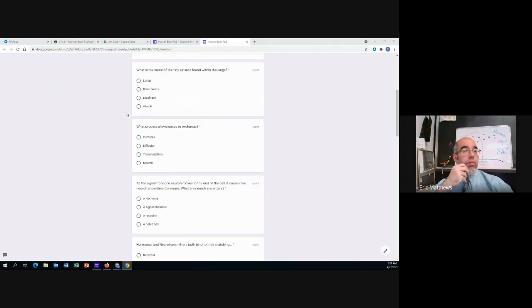Number 3, what is the name of the tiny air sacs found within the lungs? So what is the name of the tiny little air sacs that make up the inside of our lungs? Are they lungs? Are they bronchioles? Are they diaphragm? Are they alveoli? Lungs, bronchioles, diaphragm, or alveoli?